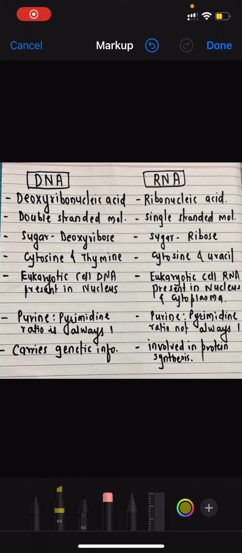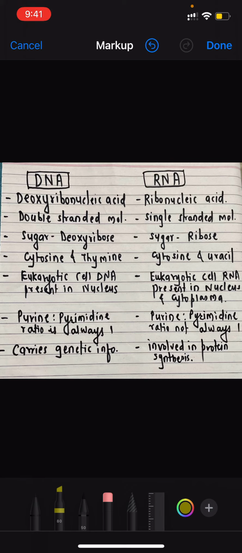So hello everyone. In this video we are going to discuss the difference between DNA and RNA. The first difference is about full form. DNA means deoxyribonucleic acid while RNA means ribonucleic acid.